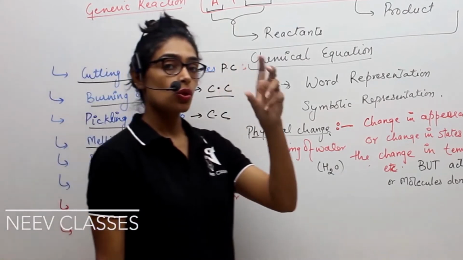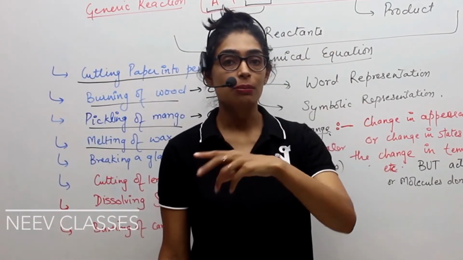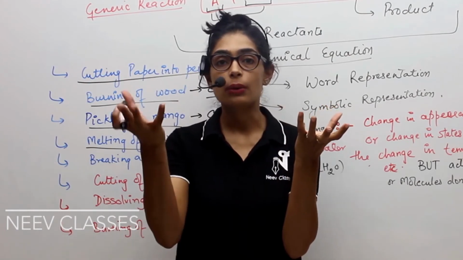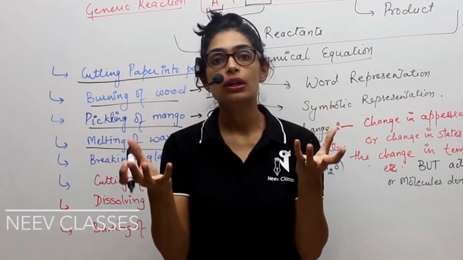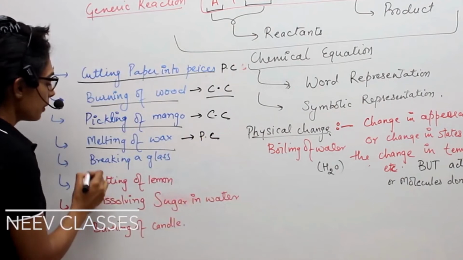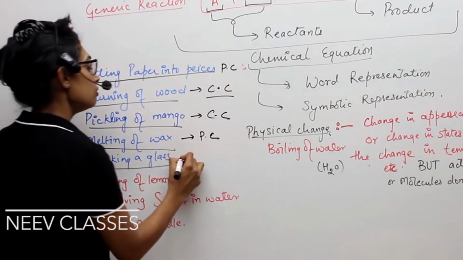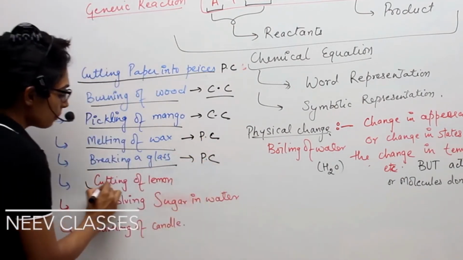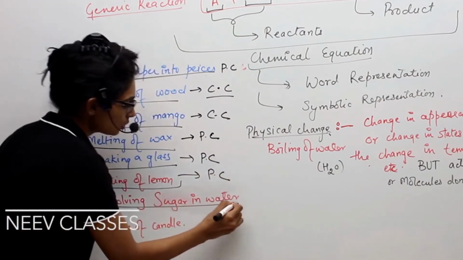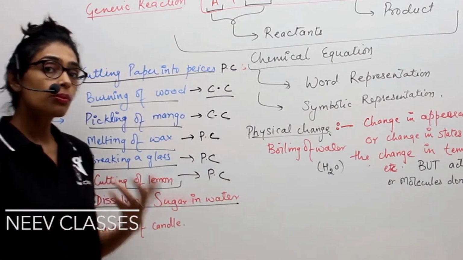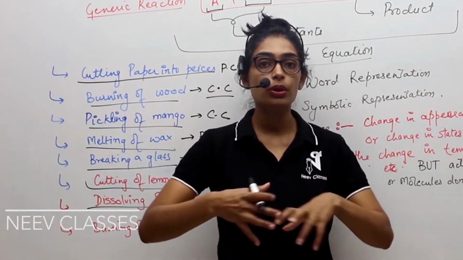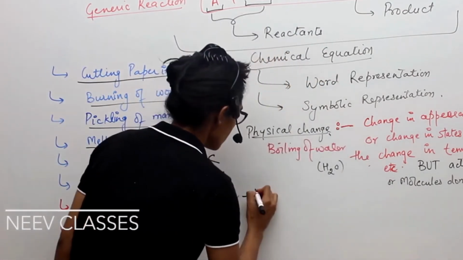Melting of wax. That means it was solid and now it has started melting off. You have just applied heat, and earlier it was solid and now it is liquid. Only the state has changed. No chemical composition change has happened. Hence, this will be a physical change. Breaking of glass, again no change in composition, physical change. Cutting of lemon, no change in composition, physical change. Dissolving sugar into water, no change in the composition. Sugar is still sugar in the water, and water molecules are still present. So it has not converted into a new substance altogether. This is also a physical change.